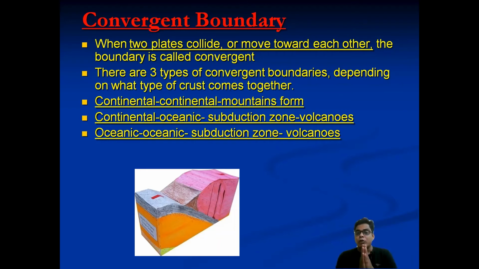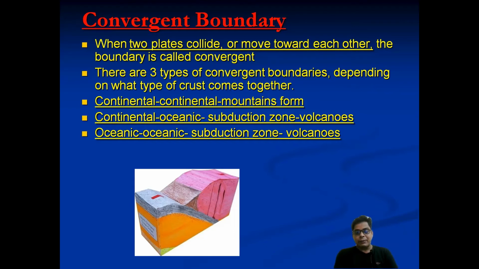Due to this, volcanic eruption occurs there. Then another type of convergence is oceanic and oceanic, where one oceanic plate and another oceanic plate come together. That time another type of volcano or subduction zone also occurs. So what is a subduction zone? A subduction zone is the area where two plates merge and the heavier plate goes down and the lighter plate comes up. This zone is known as the subduction zone.